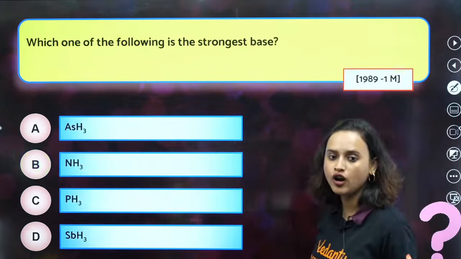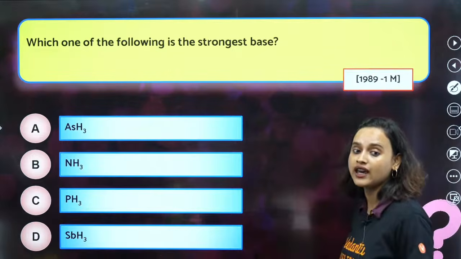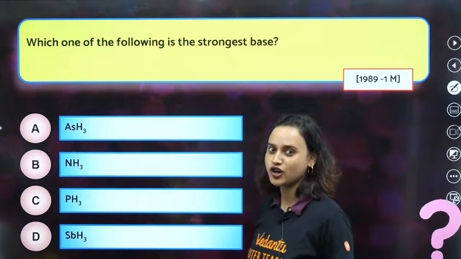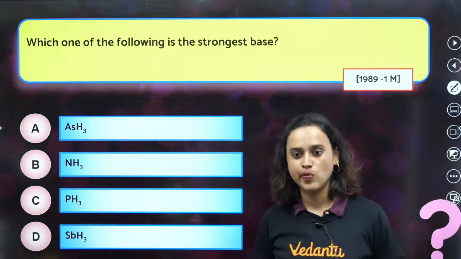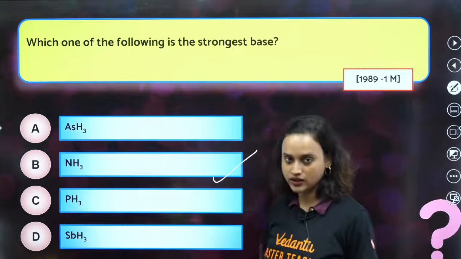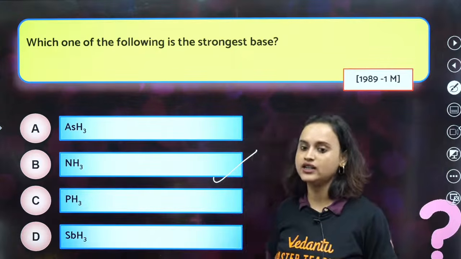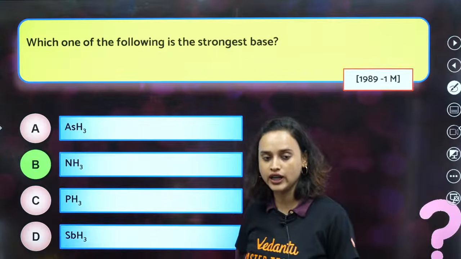Correct? Moving on. Which one of the following is the strongest base? It is nitrogen. NH3 will be a stronger base, okay?